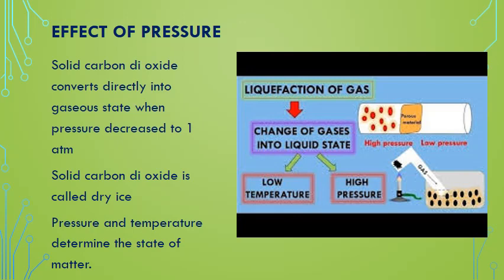So by applying high pressure, the gas becomes liquid. If you decrease the pressure, again automatically the liquid becomes gas. Understand? So pressure and temperature will determine the state of matter, whether it is liquid state, solid state or gaseous state. The pressure and temperature will decide. Understand?